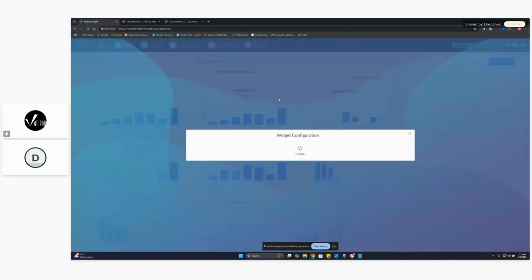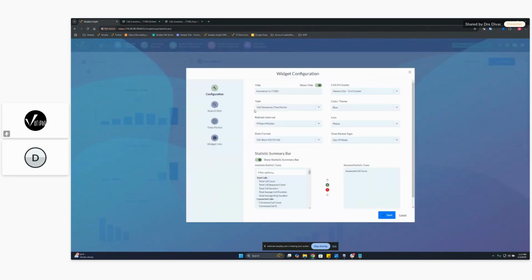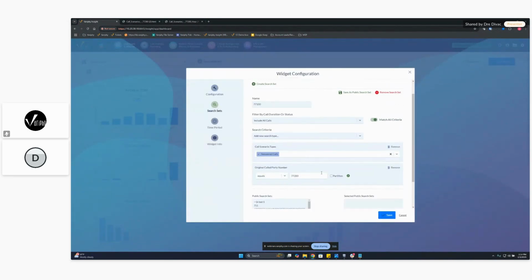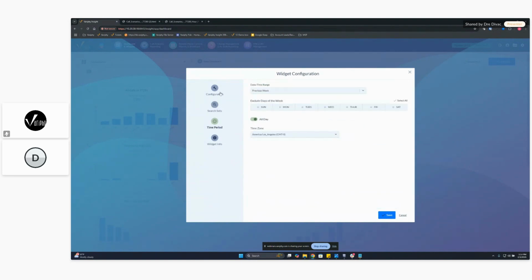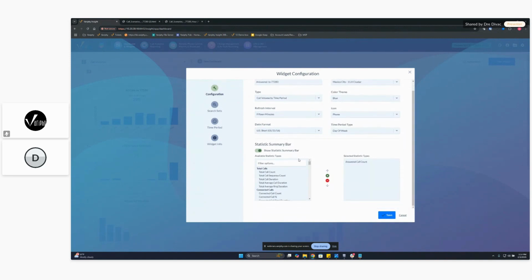And how we did that was similar to how we set up those search sets in the reports. So all I did was, I had our original call party number as 77280. All I did was add that answered call scenario type. So now we have a widget dedicated just to those answered calls. Time period was the same, previous week. And all I did instead is show this summary bar as an answered call count. We could actually, if you wanted to, in one widget, add all those scenario types in here. So you could do a connect count, non-connect count, and then get those numbers for each one into one widget. But I kind of like to separate them out just to give you a view of how those are set up.